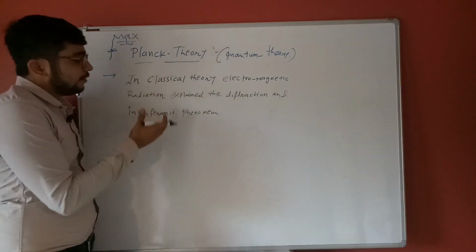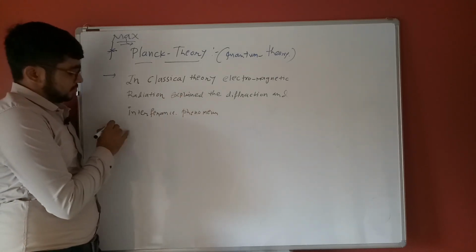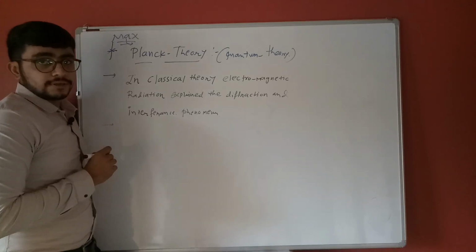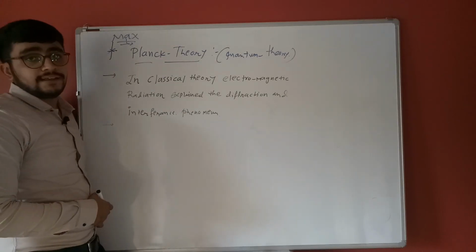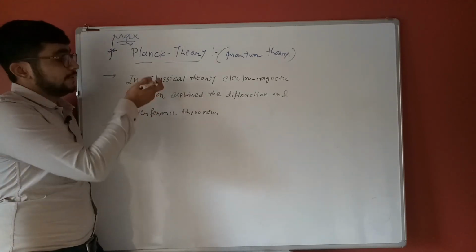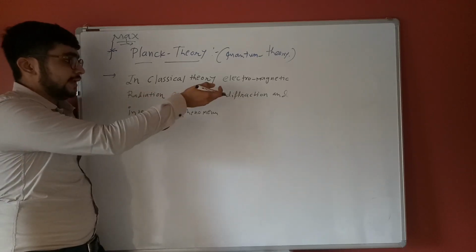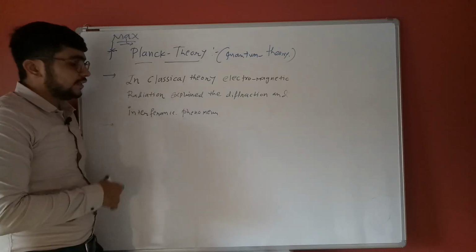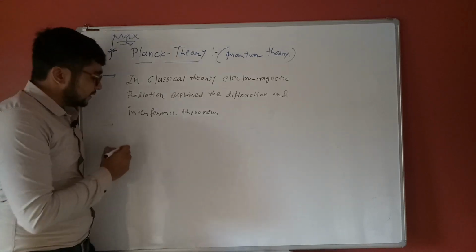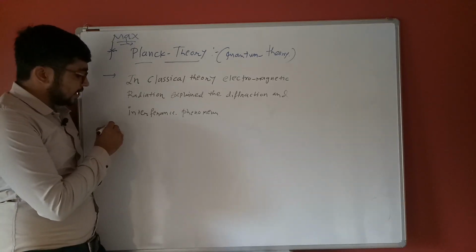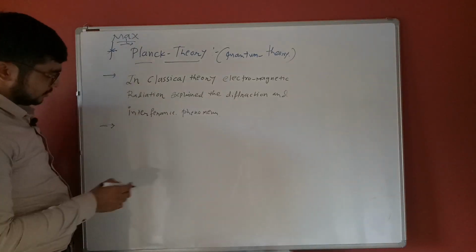But they do not exactly resolve the following conditions. What are the following conditions for Planck's theory? What does Max Planck's theory say? For the electromagnetic theory, diffraction and interference are explained. But Planck's theory says that the following assumptions were carried out by Max Planck. So what are the following assumptions?